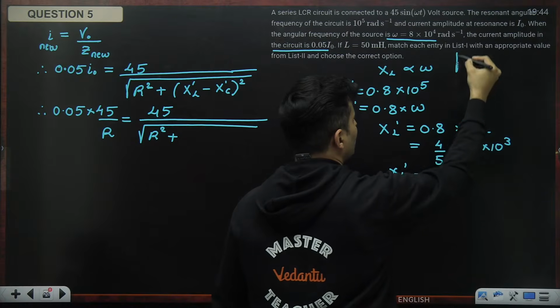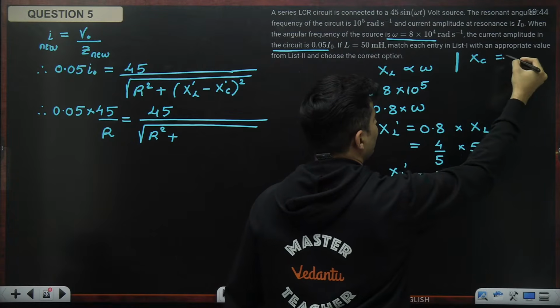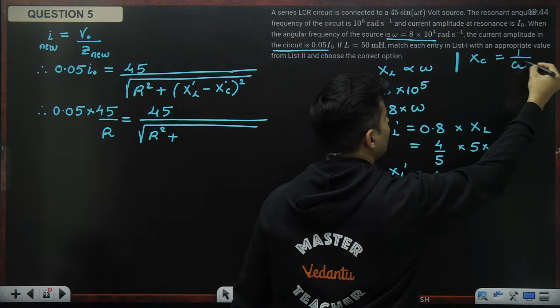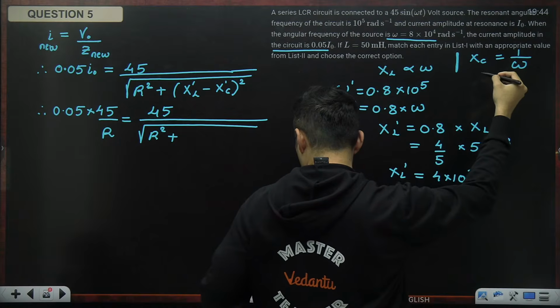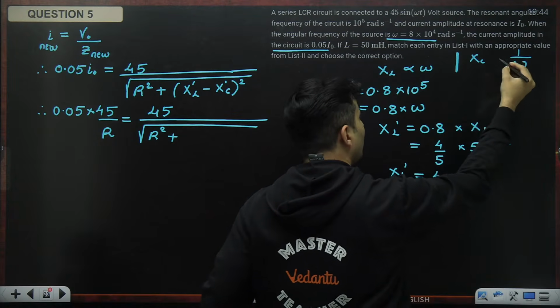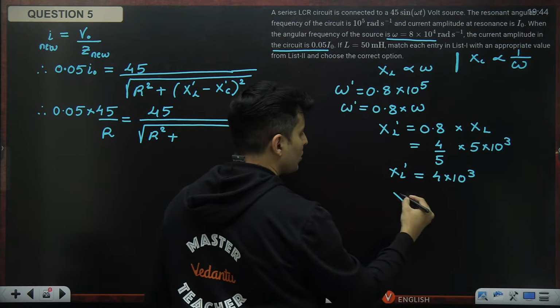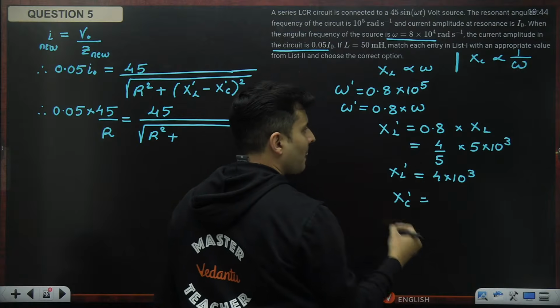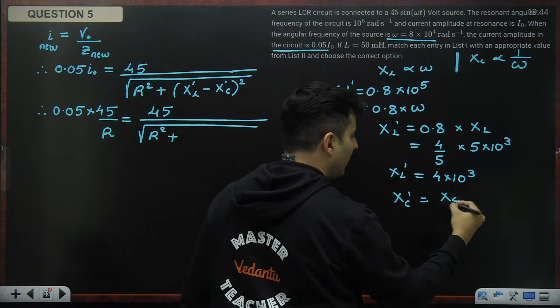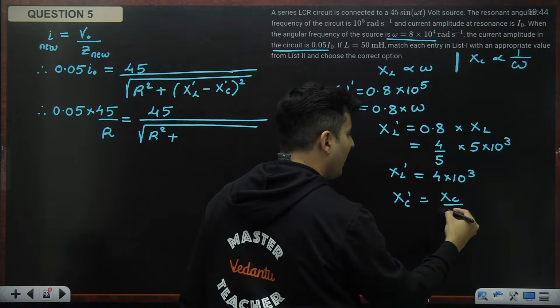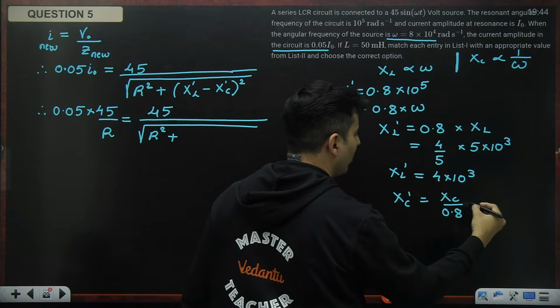Similarly, I also know XC is 1 by omega C. It is proportional to 1 by omega. So XC prime will be old XC divided by 0.8.